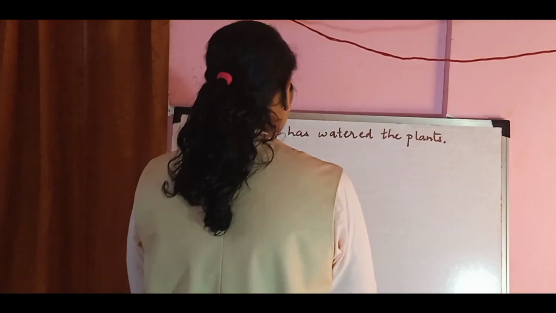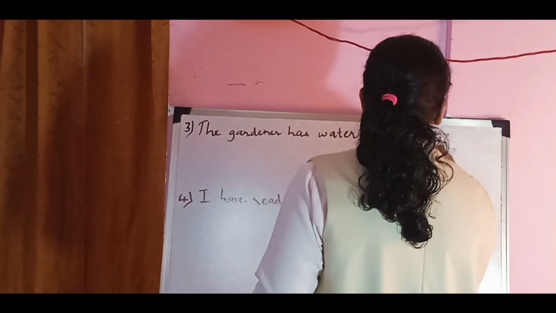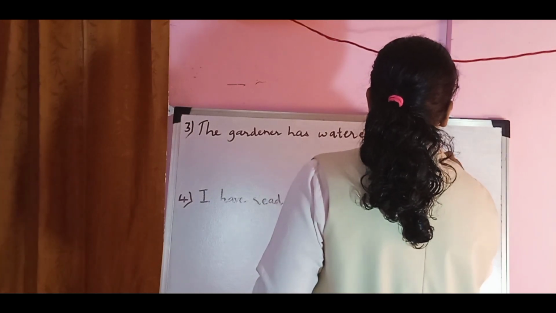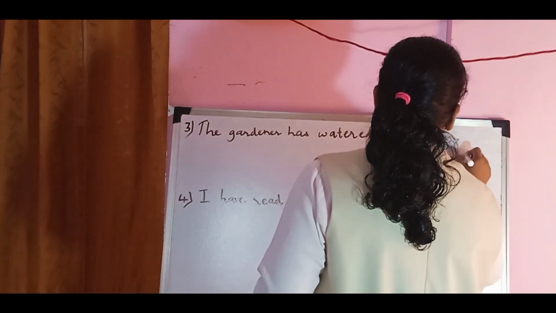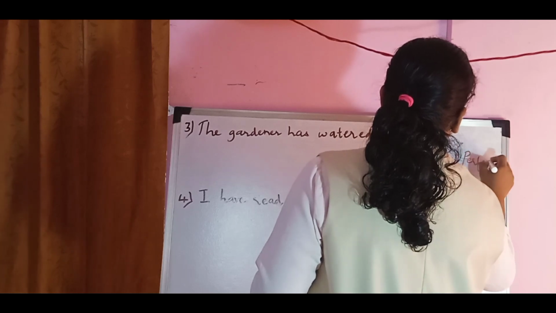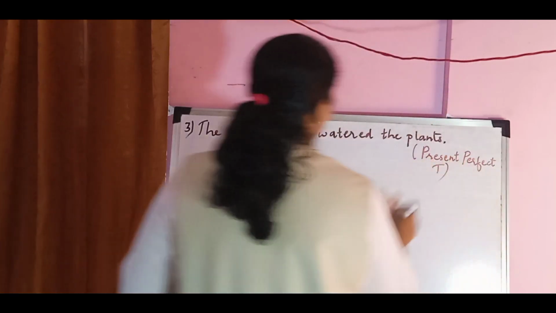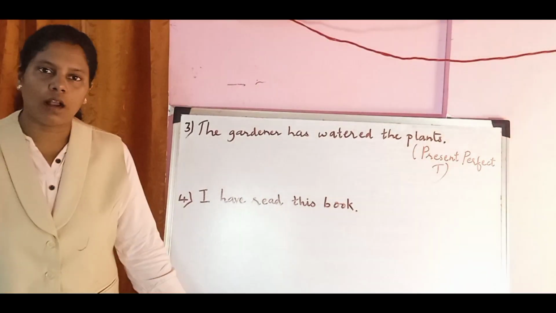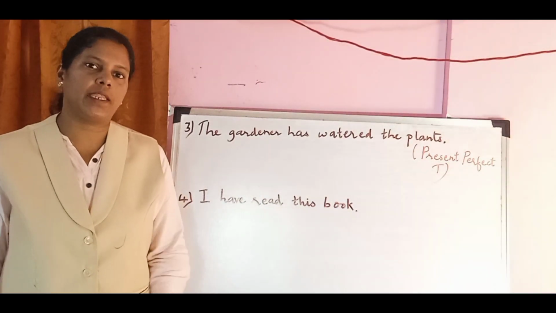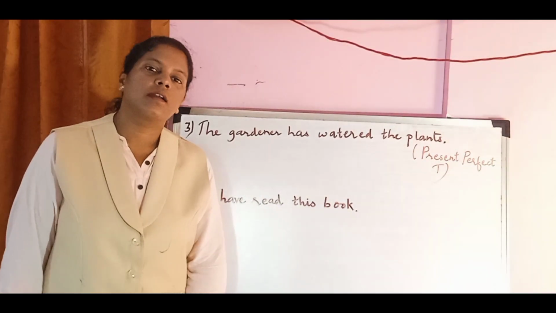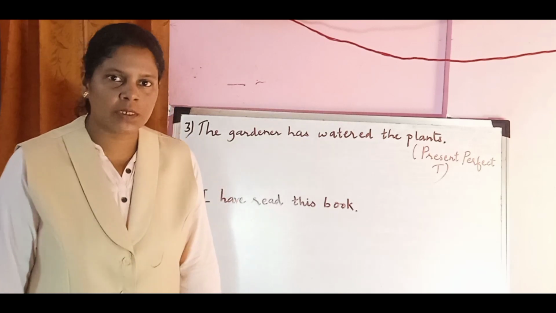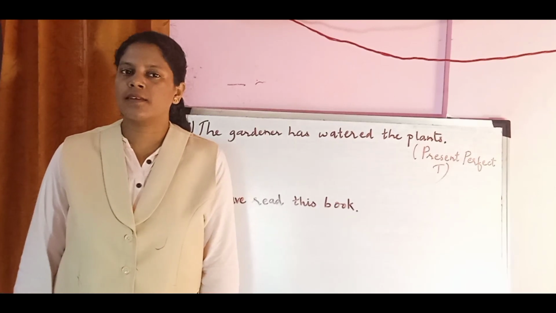Perfect means an action is completed. From the name itself you understand that this type of tense is used to show that an action is completed.